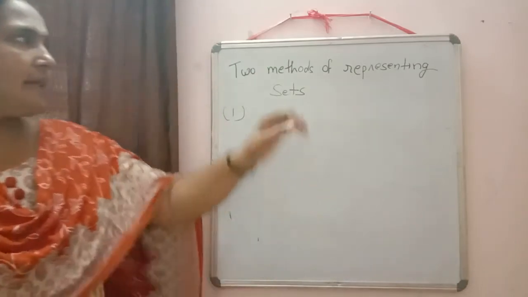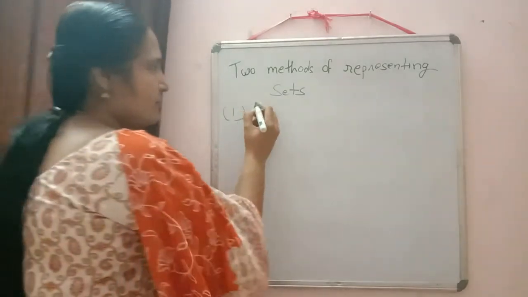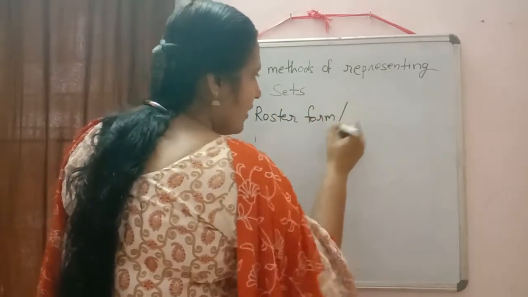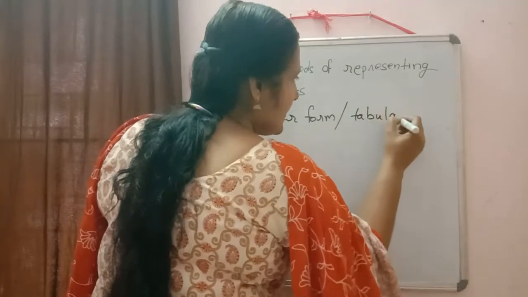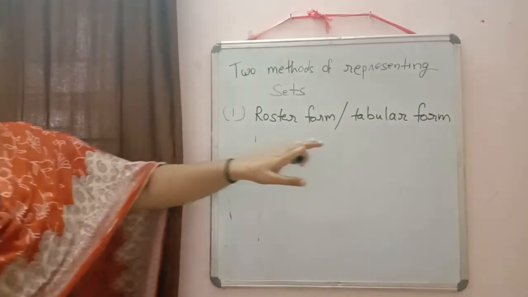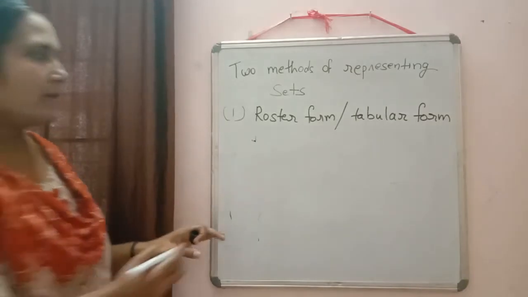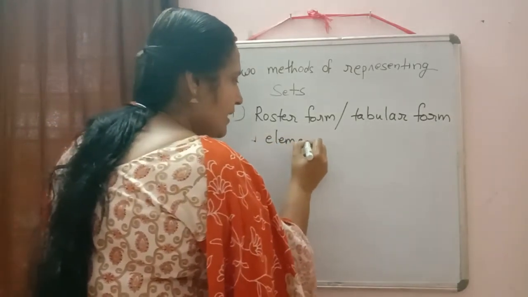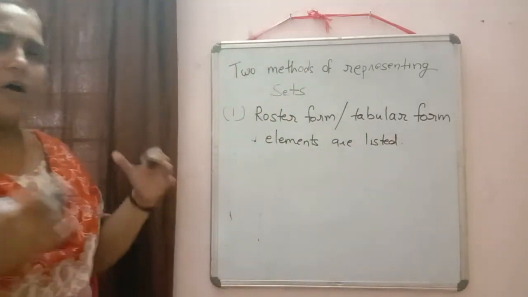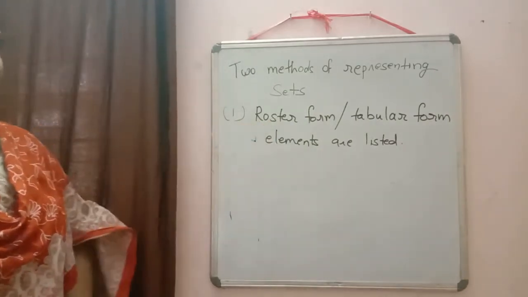Now next, there are two methods of representing sets. The first method is roster form. Write with me: roster form or tabular form. First we write the definition and after that we will discuss the example. In this form, elements are listed. We write down all the elements that are there in the set. That is called roster form.